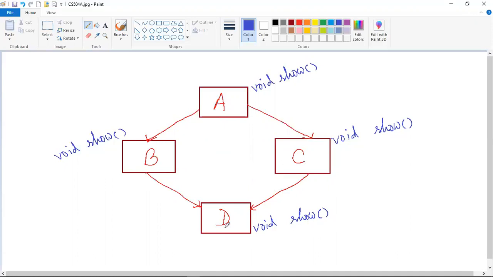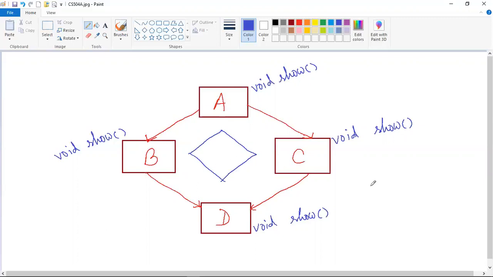That compiler cannot differentiate. So this is the problem which will happen whenever you want to use multiple inheritance or hybrid inheritance in case of Java, where you can see that a diamond-shaped problem has arisen which cannot be solved by the Java compiler.